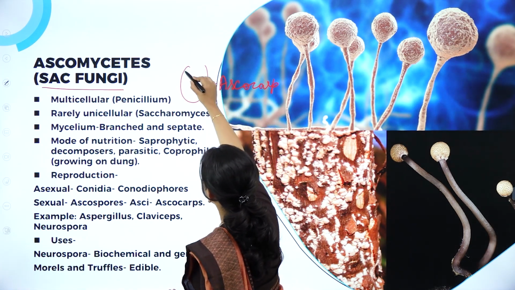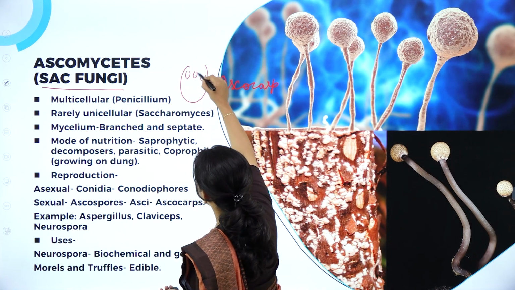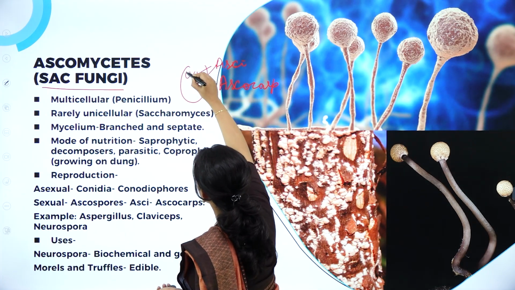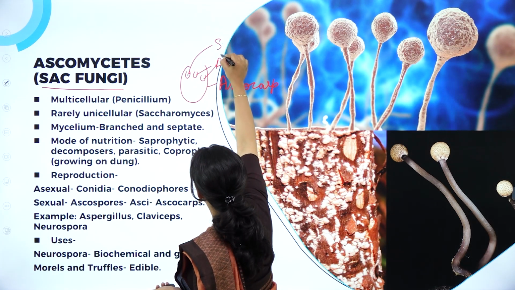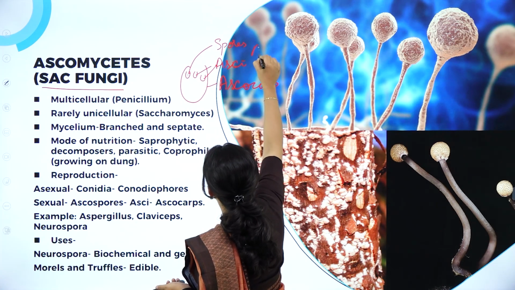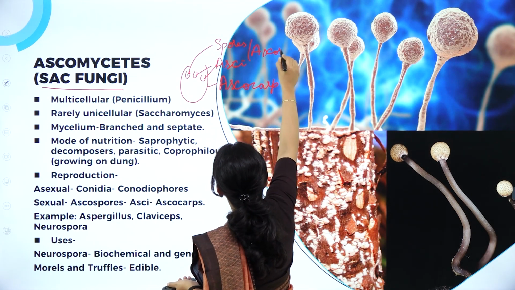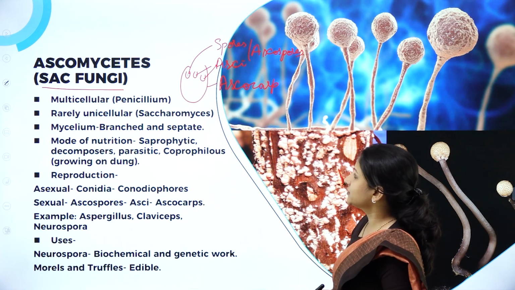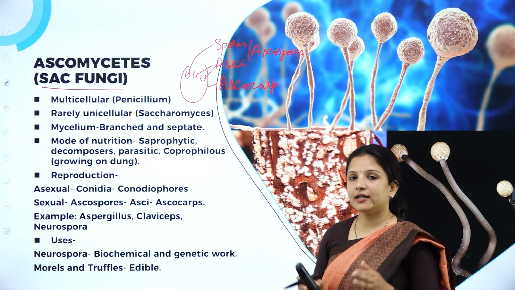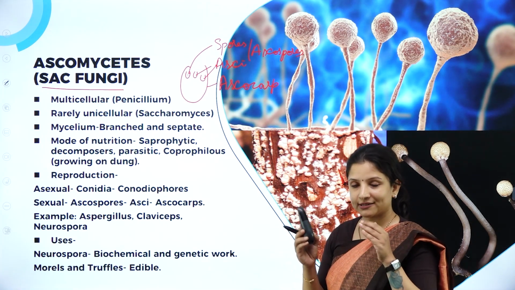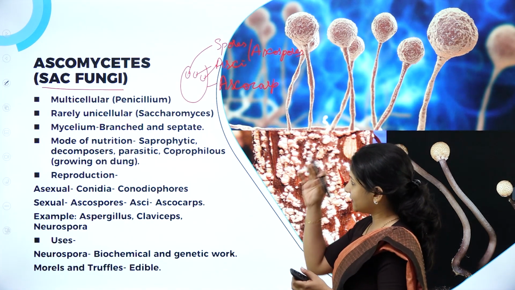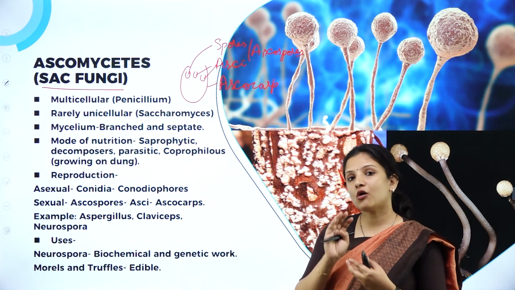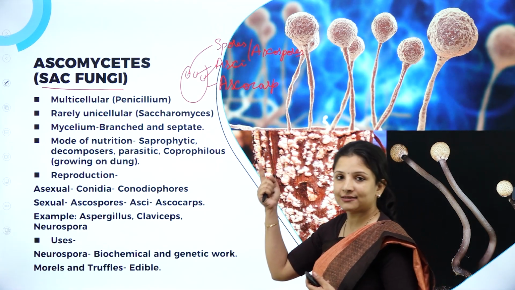In this ascocarp, they produce sac-like structures called asci, and in the asci the spores are produced. So these are the spores, which are nothing but ascospores. Those fungi which produce ascocarps come under Ascomycetes. They are called sac fungi because in the ascocarp sac-like or gunny bag-like structures are there, which are called asci. That is why they are also called sac fungi.